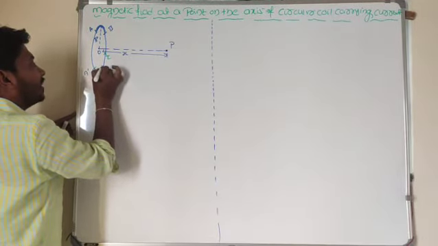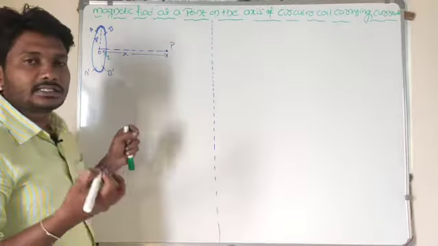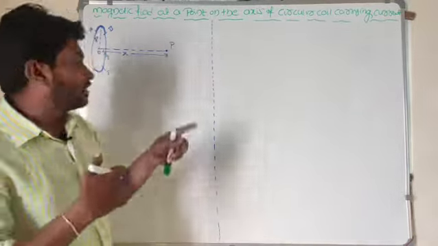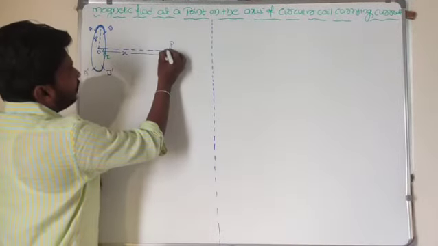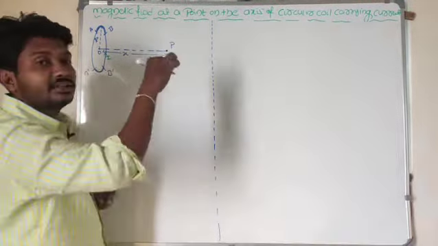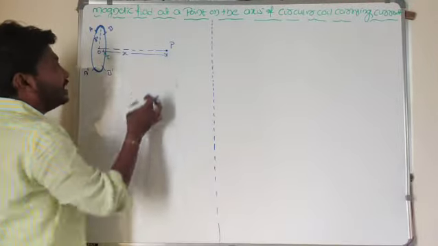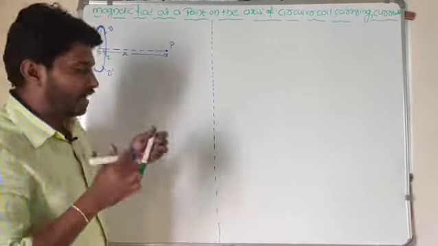I will choose two length elements. One is the upper side, that is AB. Another one is the down side, that is A dash B dash. Now I have to calculate the value of the magnetic field at this point due to length element AB and due to length element A dash B dash.